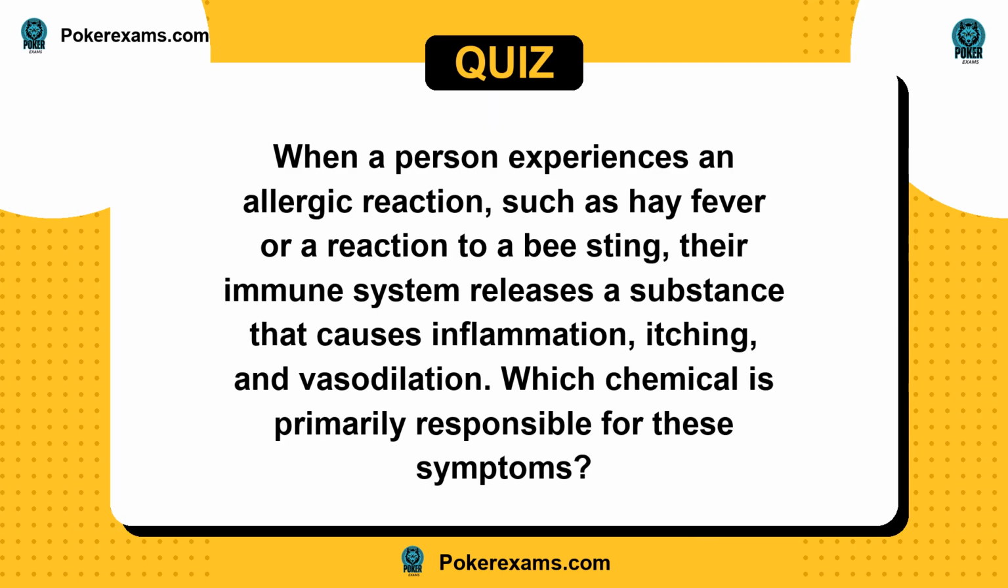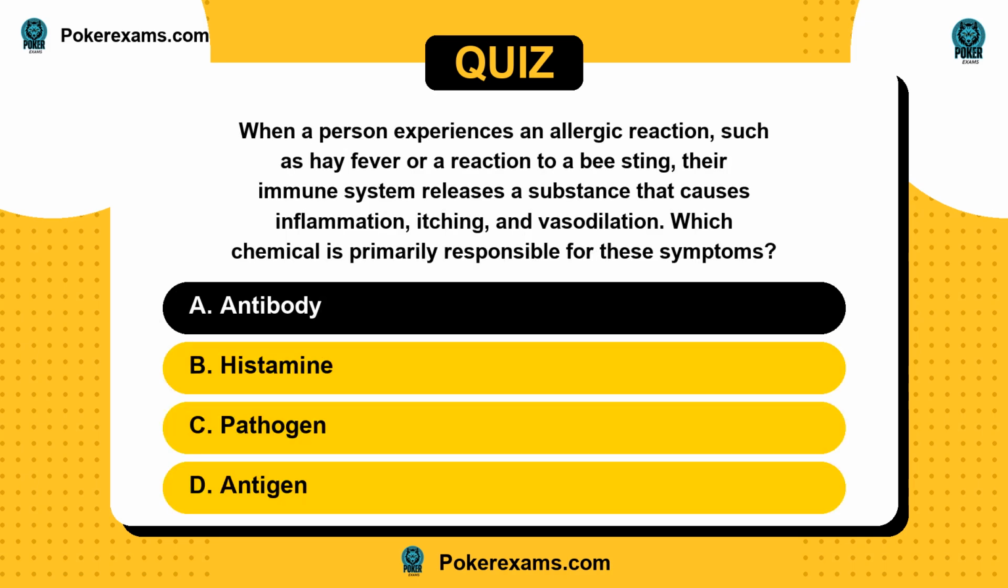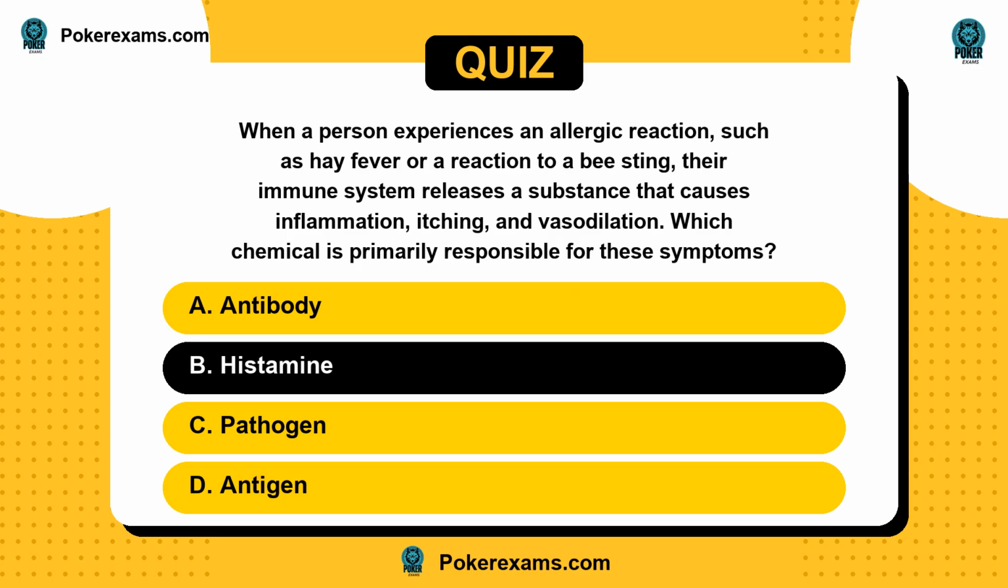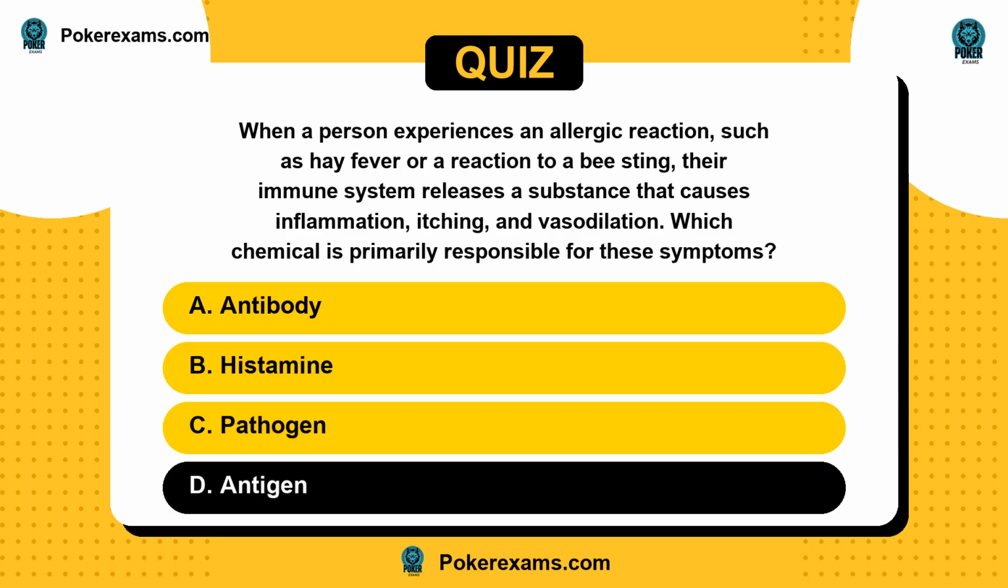When a person experiences an allergic reaction, such as hay fever or a reaction to a bee sting, their immune system releases a substance that causes inflammation, itching, and vasodilation. Which chemical is primarily responsible for these symptoms? Is it A. Antibody? Or B. Histamine? C. Pathogen? Or D. Antigen?